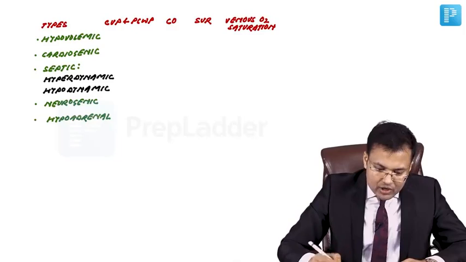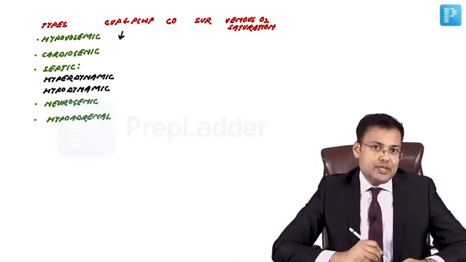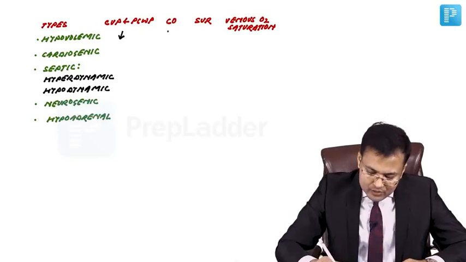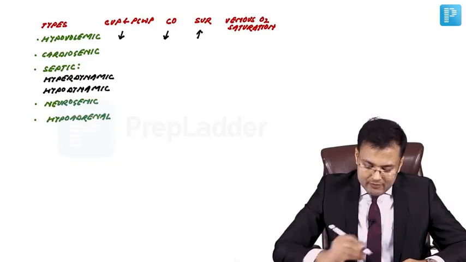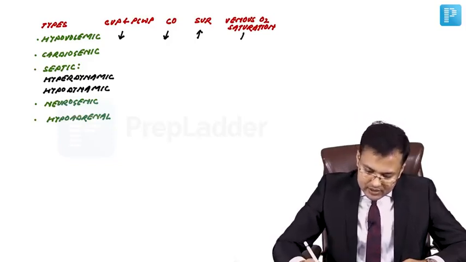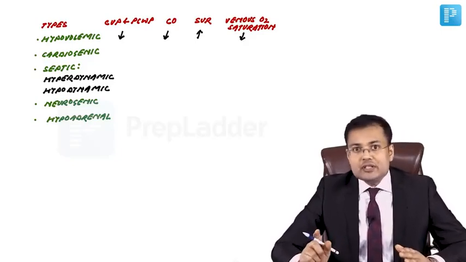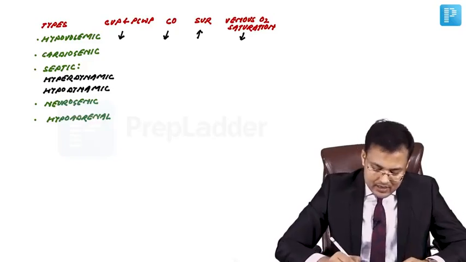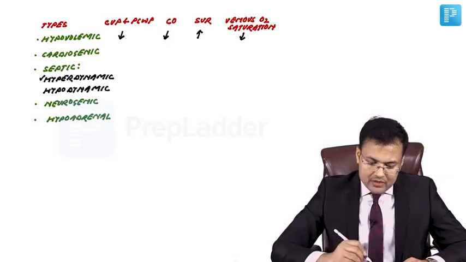So in hypovolemic shock, what happens? There is decreased central venous pressure and PCWP. Cardiac output is also decreased. Because of vasoconstriction, systemic vascular resistance is increased. And if we see venous oxygen saturation, in all types of shock, venous oxygen saturation is decreased except the hyperdynamic phase of septic shock. Okay. Coming to cardiogenic shock.